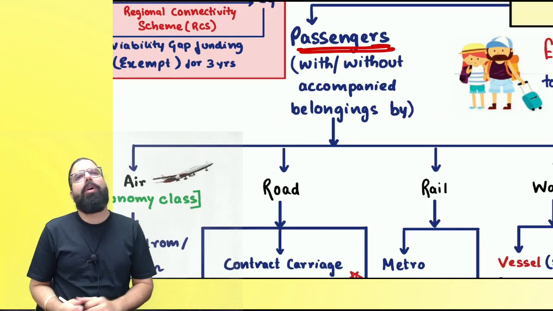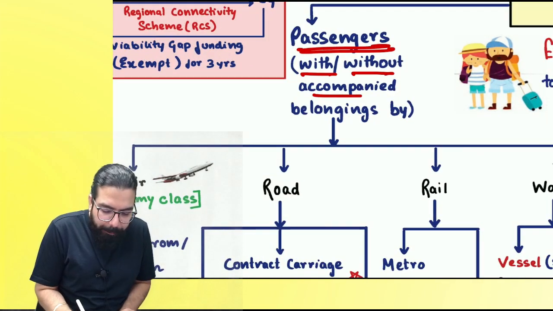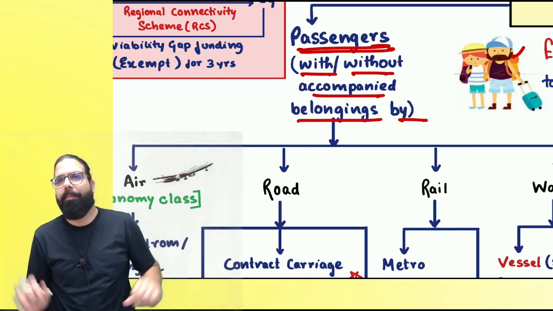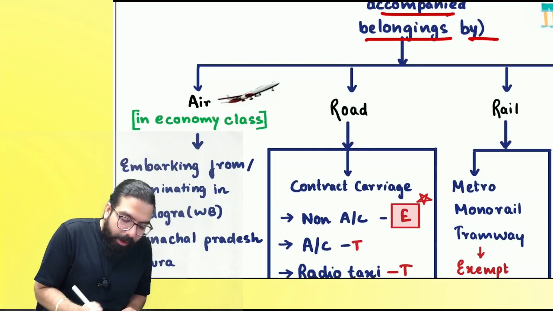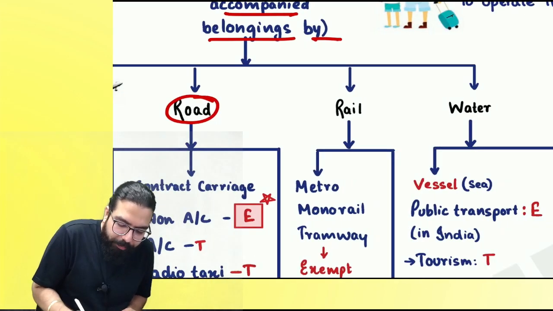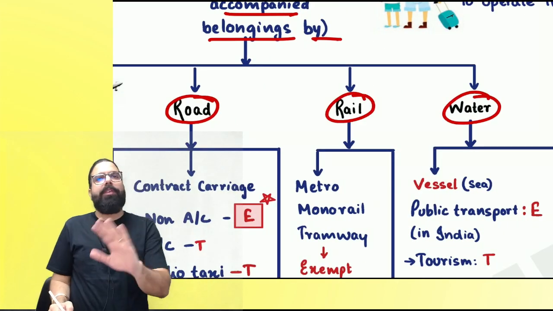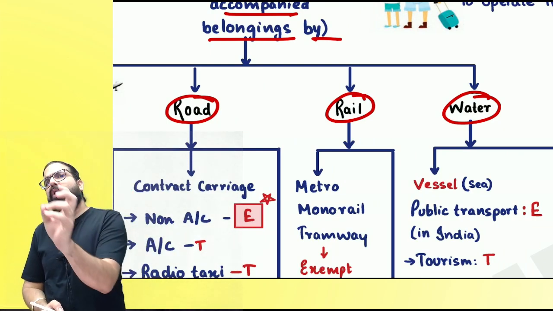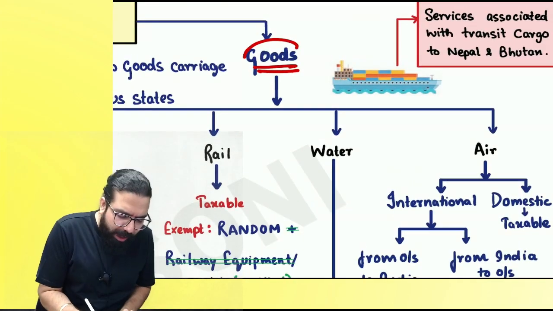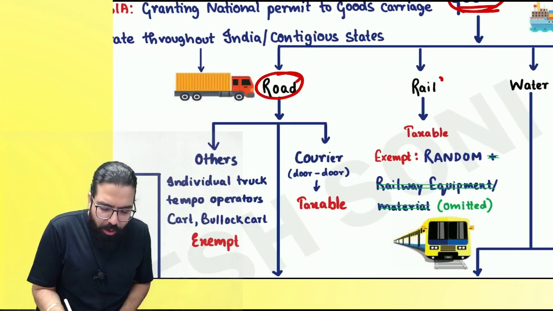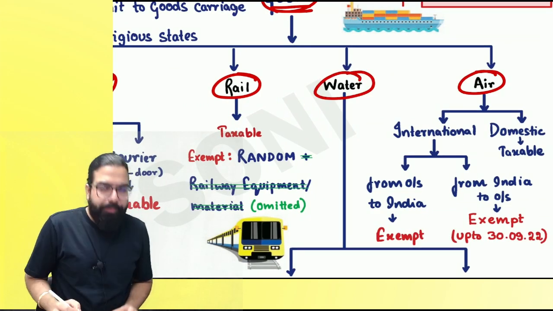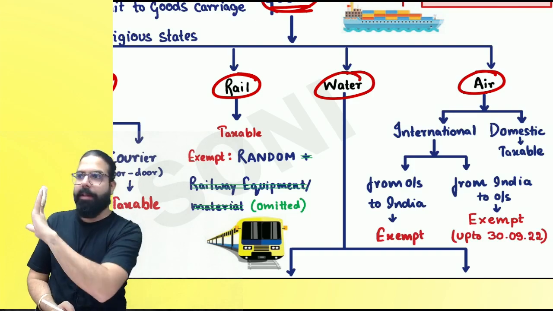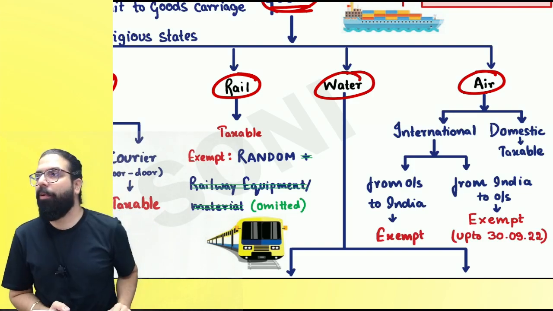Whenever transportation is of passengers, with or without accompanied belongings, means they can have bags or not, no problem. That can be by air, road, rail, or water. Transportation of passengers can be done by air, rail, road, water. Then goods transportation also can be done by road, rail, water, air. Are we clear, everyone? From this chart, one question should come, 1 mark or 2 marks, because there are a lot of small amendments.